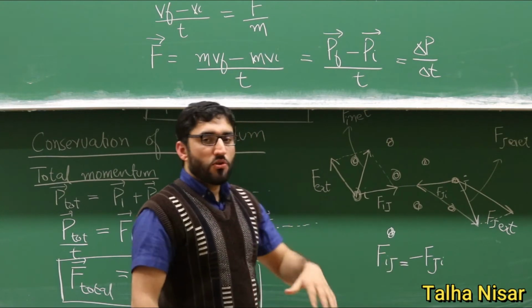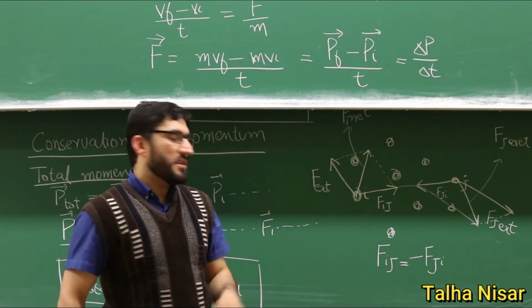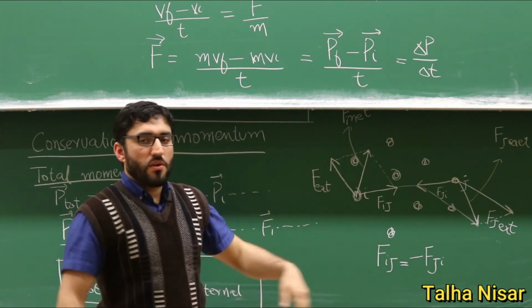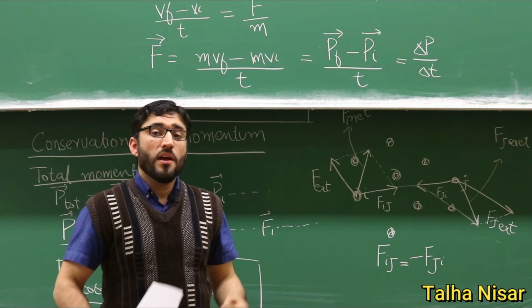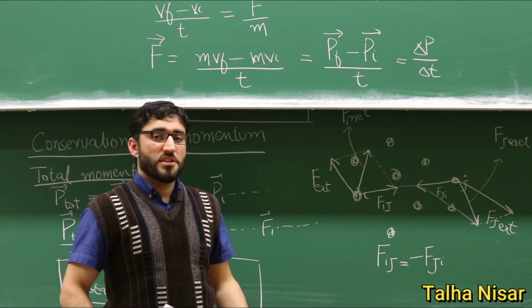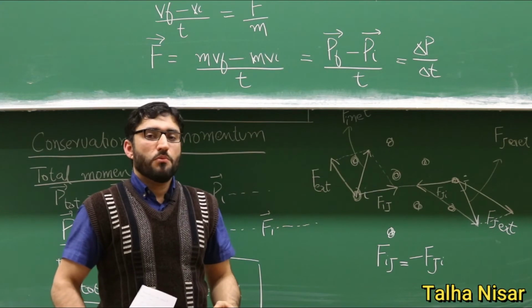So the only force that can change the momentum of a system is the external force. In other words, if there is no external force on a system, there will be no change in momentum.